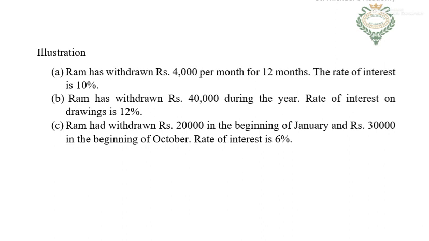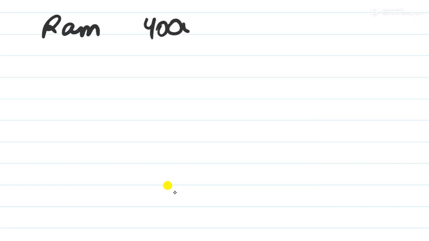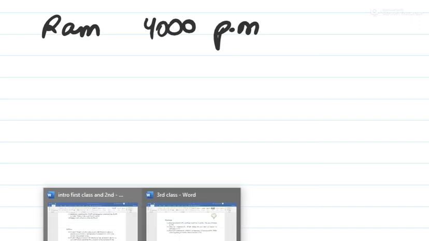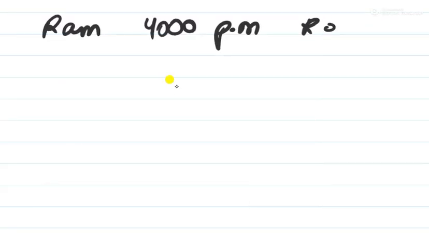Ram has withdrawn rupees 4000 per month for 12 months. The rate of interest is 10%. So how will it be calculated?